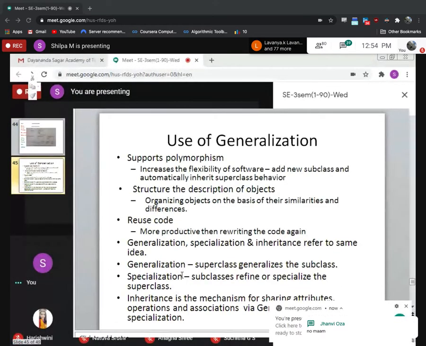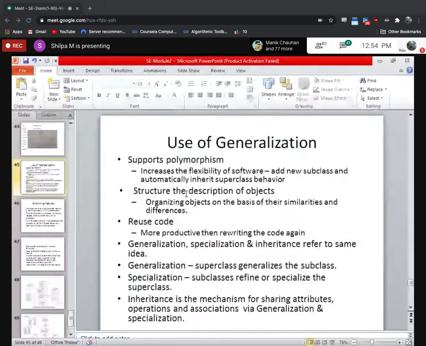So this slide, what are the uses? That is what I said. Uses of this class, superclass, subclass, inheritance are reusing of the code, description of objects and polymorphism. That is nothing but overriding, overloading.